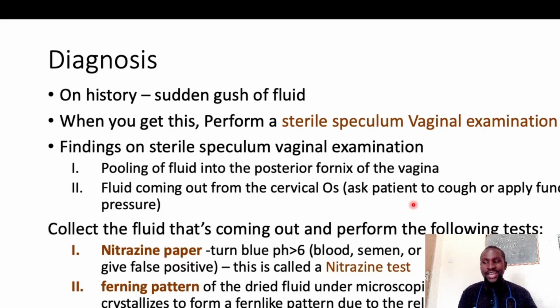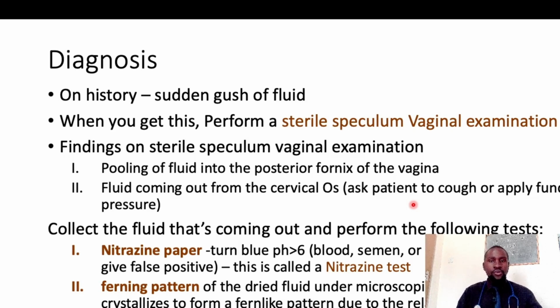Now we must understand one concept. The pH of the vagina is normally acidic because of the presence of a bacteria that we call Lactobacilli acidophilus. That bacteria is able to produce acid in that particular environment of the vagina, causing it to be acidic to prevent infections. The pH of the vagina is around 4.5, which is acidic. The pH of the amniotic fluid is around 7.0 to 7.7. Now this pH is alkaline.